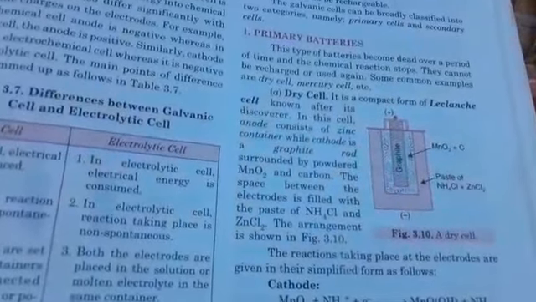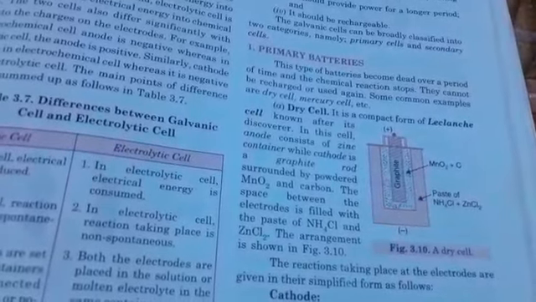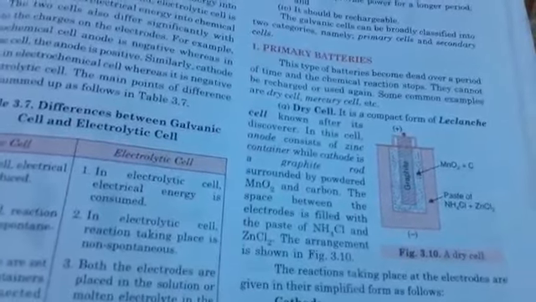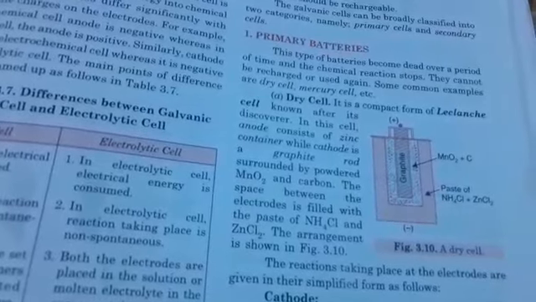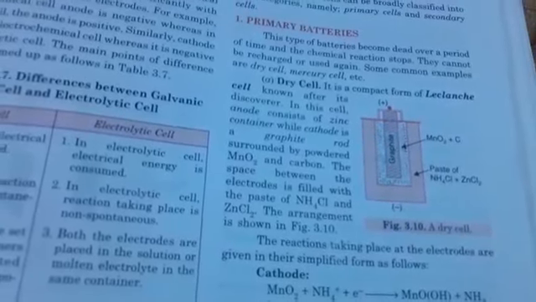Here the example of primary batteries is the dry cell. It is also called the Leclanche cell. Sometimes the question may be asked by name, that is, what do you mean by Leclanche cell? Give the arrangement or setup of this type of battery.